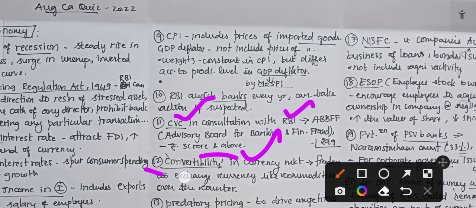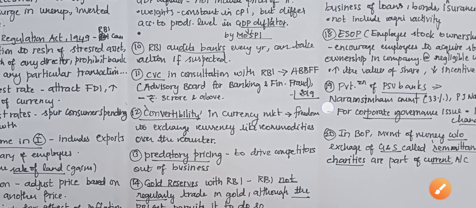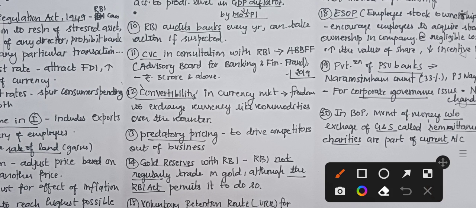Next one is about convertibility. What does the term convertibility in currency market mean? It is the freedom to exchange currency like commodities over the counter. This is convertibility. Next one is about predatory pricing.